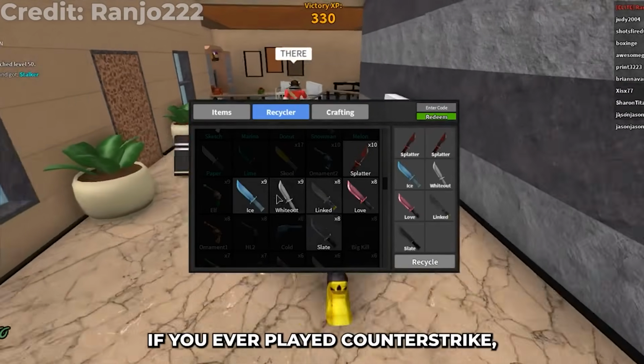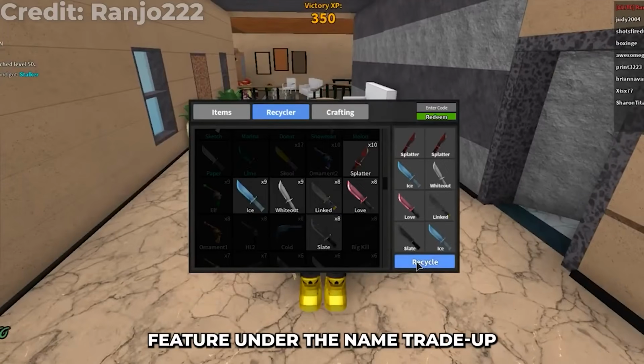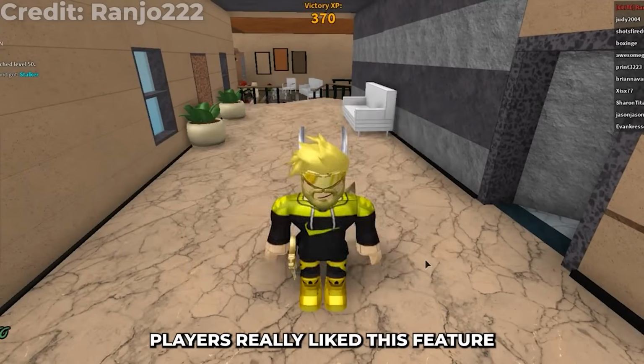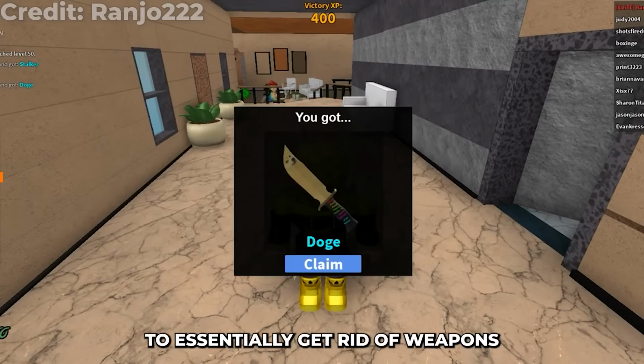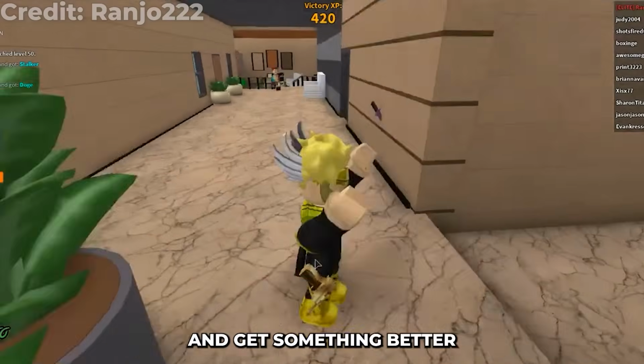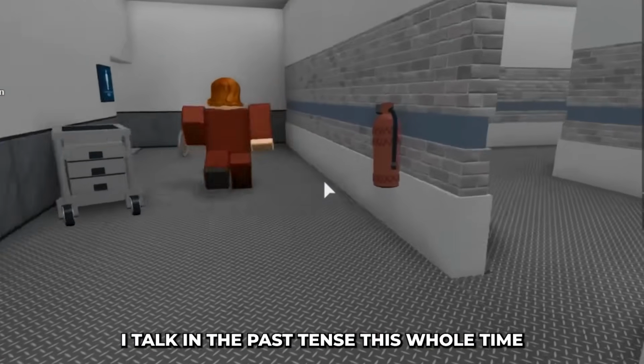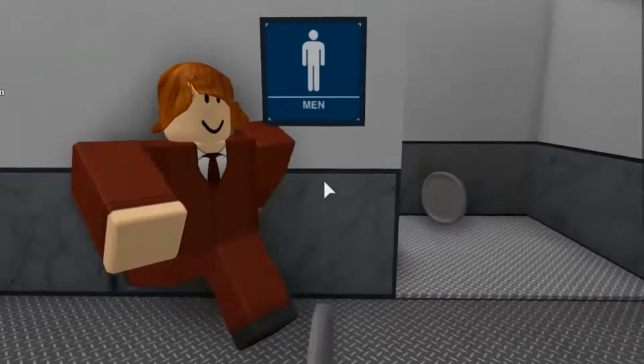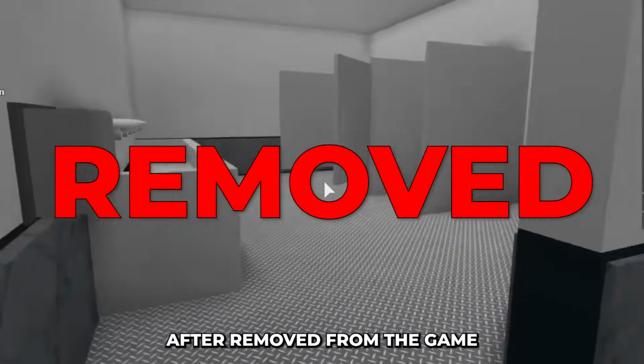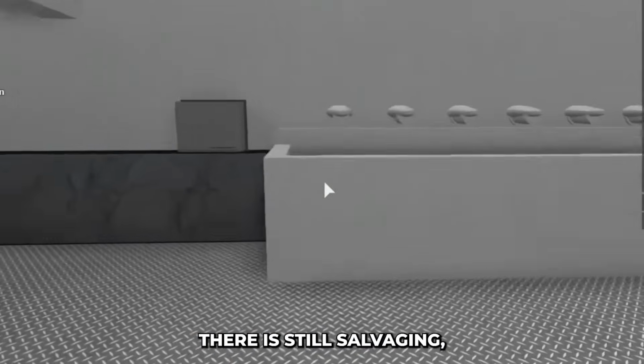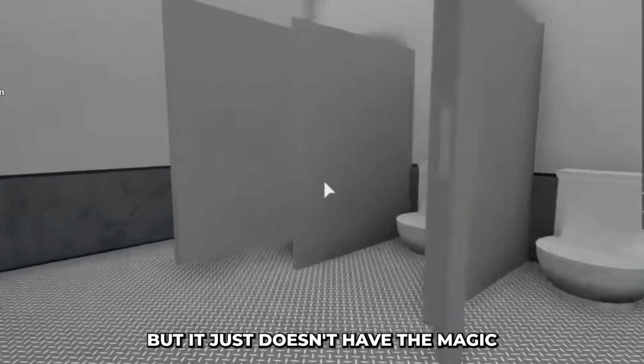If you ever played Counter-Strike, you know this feature under the name Trade Up. Players really liked this feature. It allowed you to essentially get rid of weapons you got from crates that you don't want and get something better. But there's a reason I talk in the past tense this whole time. This feature was shortly after removed from the game. As of right now, there is still salvaging, but it just doesn't have the magic of trying your luck in the Recycler.